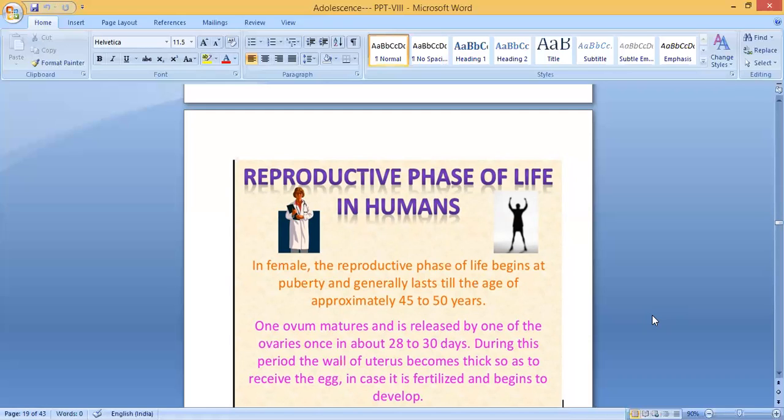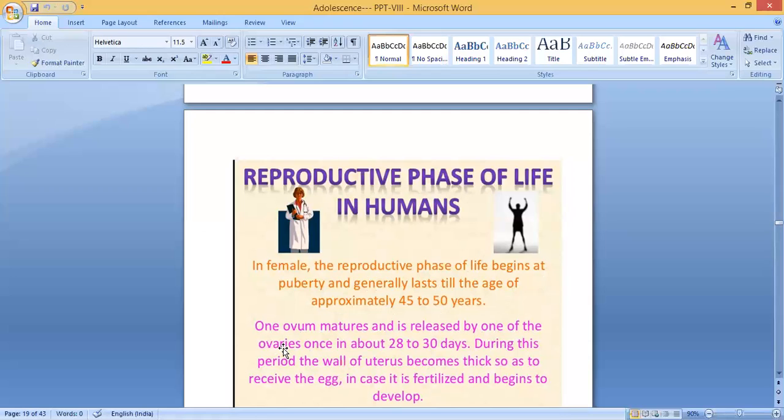So what is the reproductive phase? First we are going to learn about the female. In the case of female, what is happening? The reproductive phase of life begins at puberty. Puberty, I told you, is when the person becomes 18, 19. It begins at puberty and generally lasts till the age of approximately 45 to 50 years. Till 50 years. After that, it will end. It will stop.